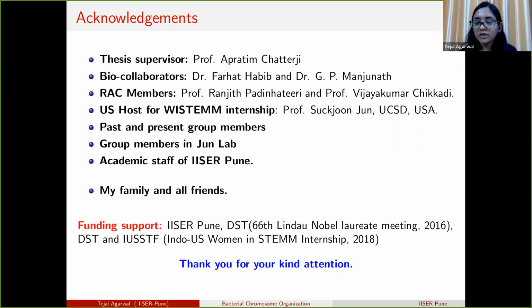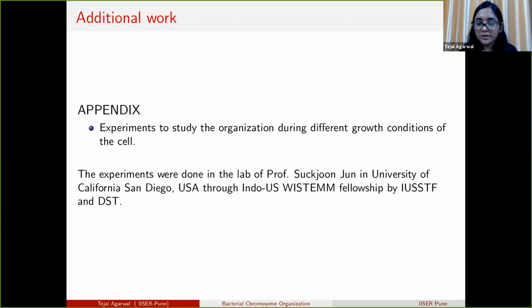Yes, because there is a lot of pressure inside the bacterial cell, so it may help the polymer to get compacted more. If we just remove the bacterial cell wall and lyse the bacteria, then we see that the chromosome extends 10 times.